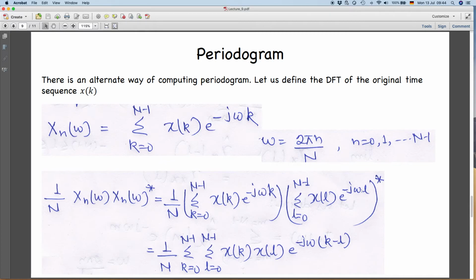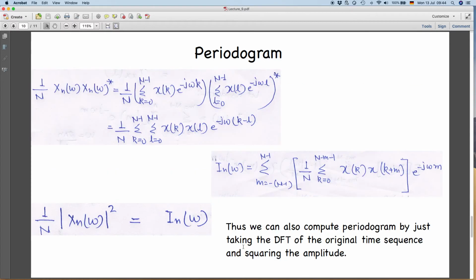Since it is a complex conjugate, it will become plus, right, e to the power plus j omega l. So, this minus and minus will make it plus. That is why we have taken the minus outside. If you take the minus inside, the k term will become negative as it should be, but the l term should become positive because it is a complex conjugate, so it will be e to the power minus j omega times k minus l, right? So we can write it like this.